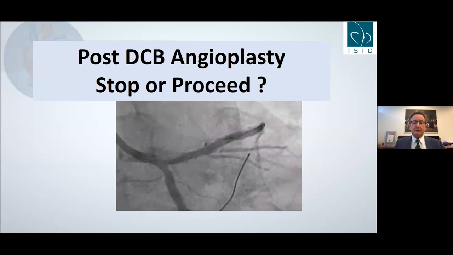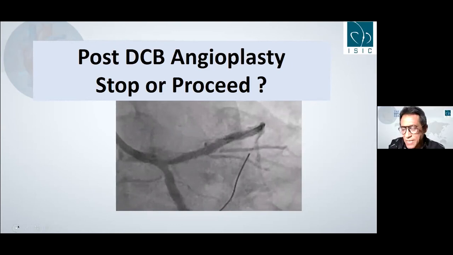The second option will be to go from left main to LAD, and then POT, and then recross the circ and do practically first kissing, and then take a look at how it looks. If the circ ostium looks okay, you could leave it like in our ABC study. Then you have only one stent from left main to LAD, with one more additional stent.